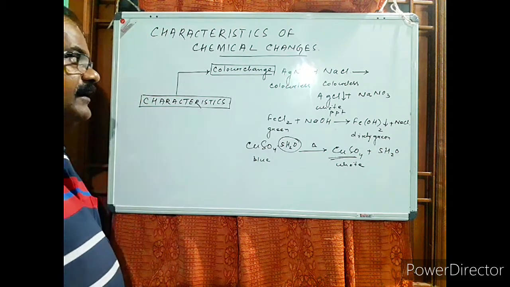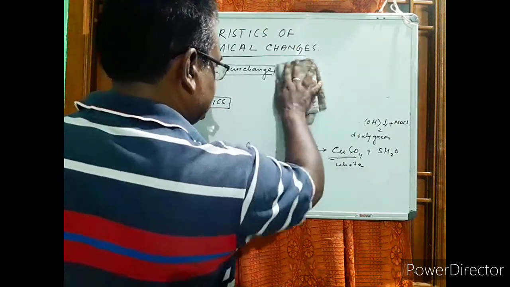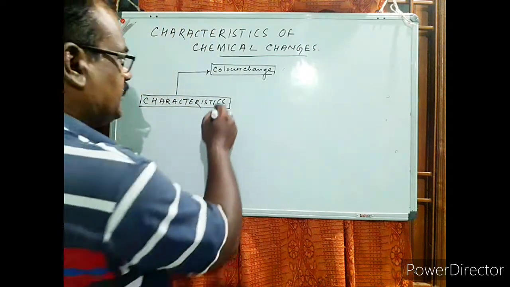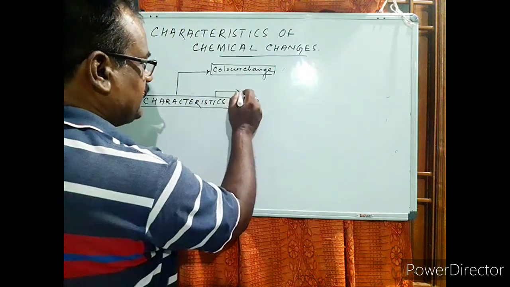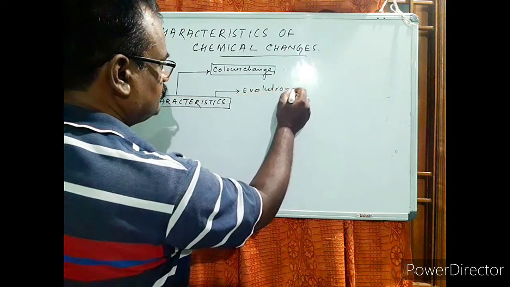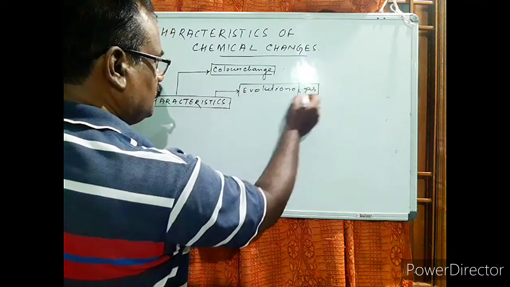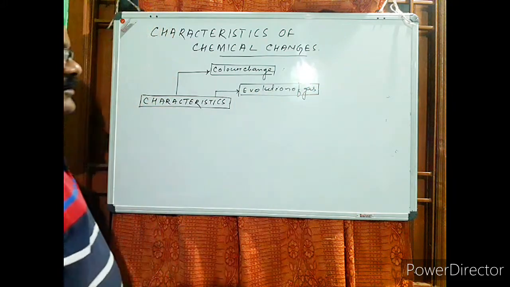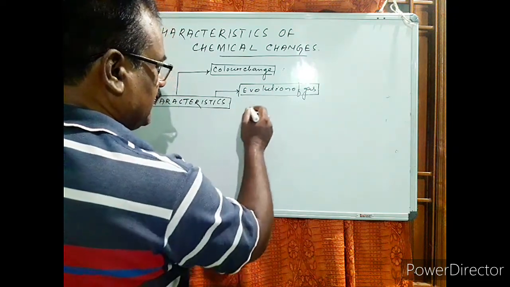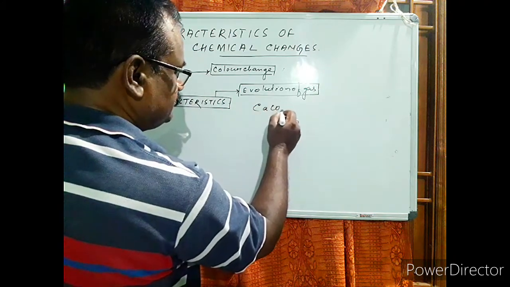The second one that we can take is evolution of gas. Some of the chemical reactions may be associated with evolution of gas. Now in this case, consider that we have taken calcium carbonate.